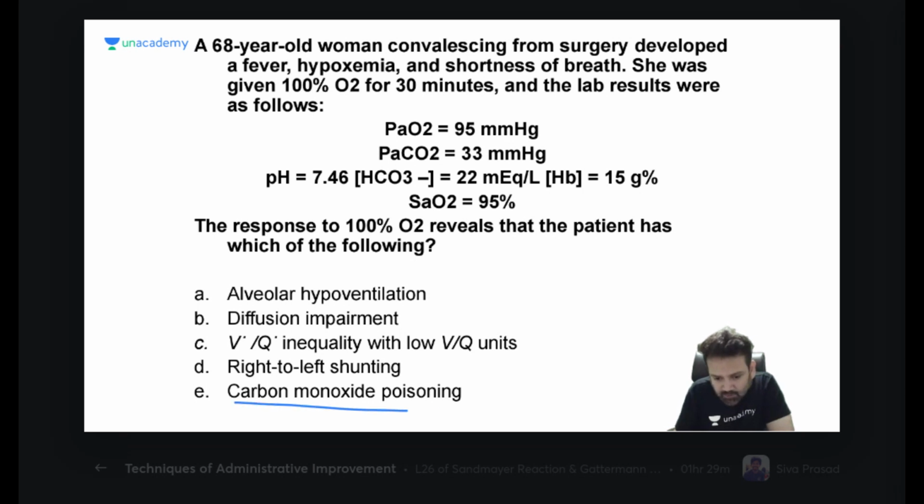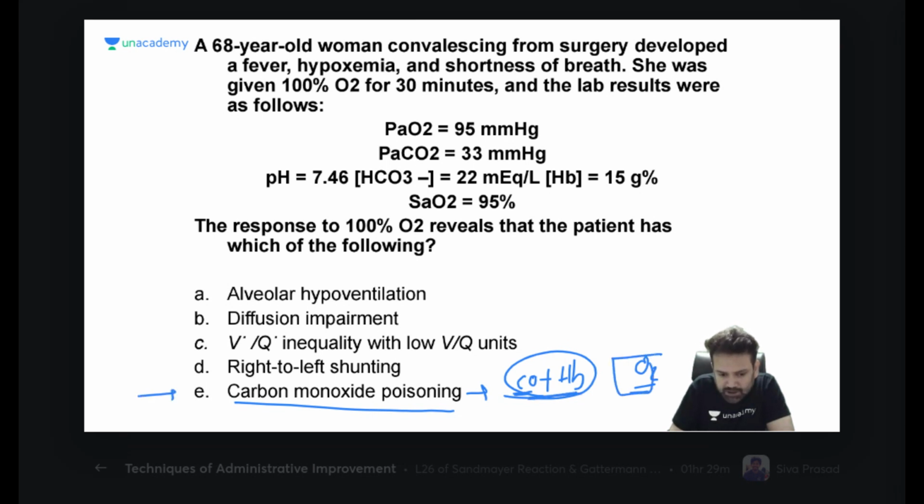Carbon monoxide poisoning is what? Carbon monoxide is combined with hemoglobin. Oxygen is there or not? Yes, Moksh, oxygen is there or not in that condition? Oxygen is there. The problem is not with the oxygen. Listen carefully. If carbon monoxide is combined with hemoglobin, oxygen is there. If you give oxygen, will this patient be benefited or not? No. Is this understood?